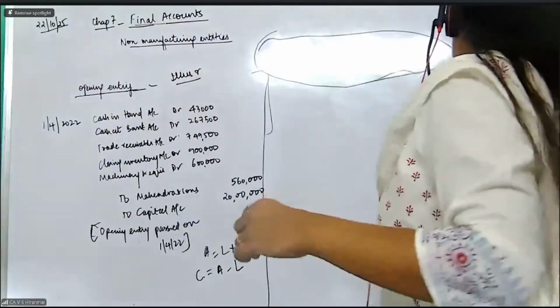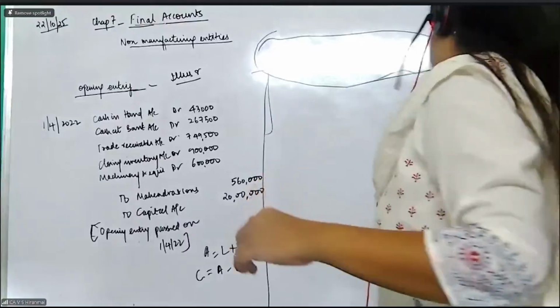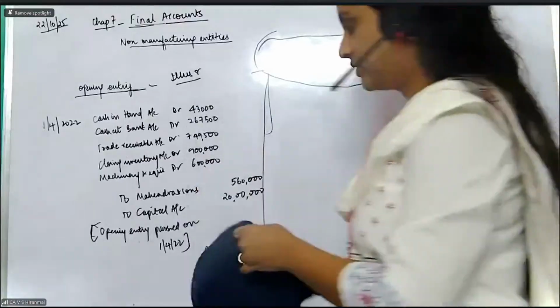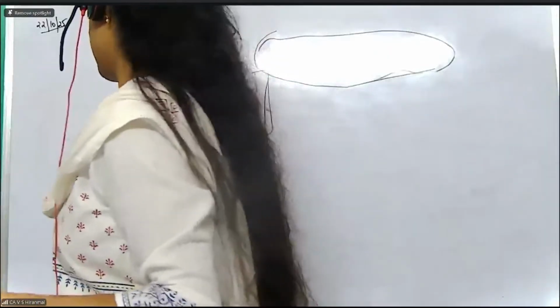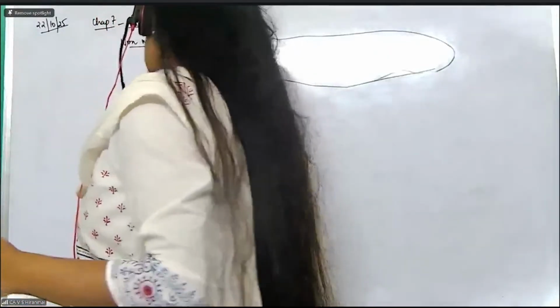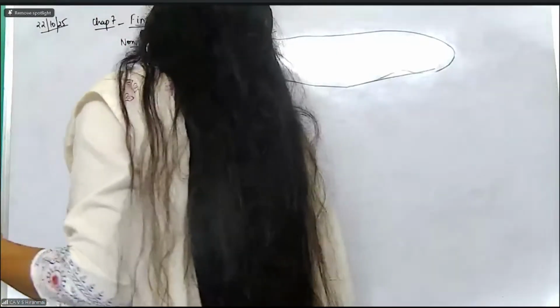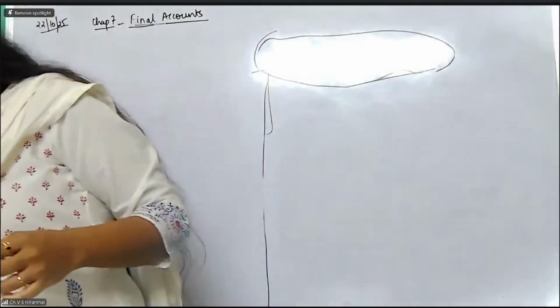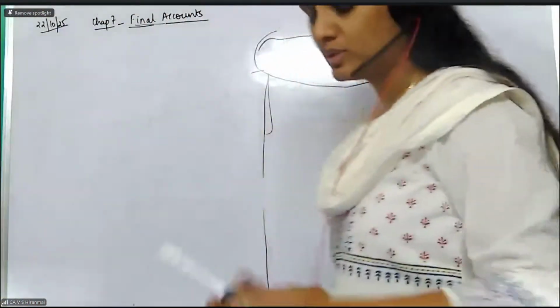You can prepare it in a single page because in your exam, you will get this long sized page. Okay. So on top, you can write in the books of whatever is the name, trading and profit and loss account for the year ended. You can write it once for all. Okay. On top, you will always write the trading account and below it will be always the P&L account. Simple. Very, very simply, you can do the question.